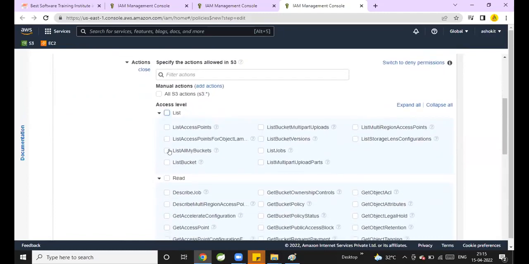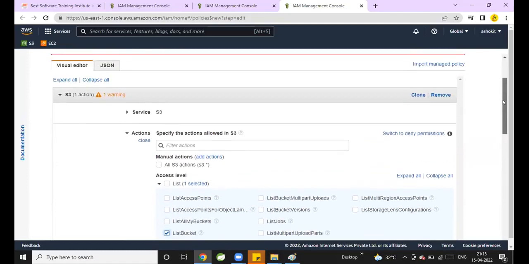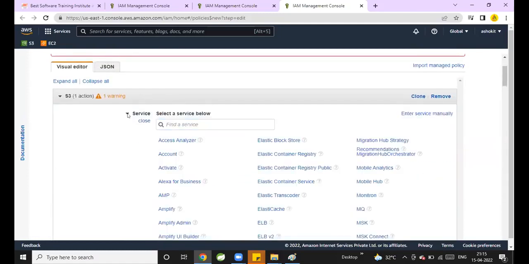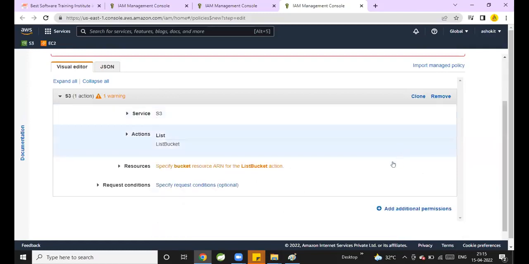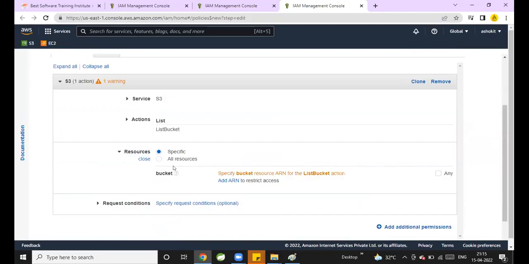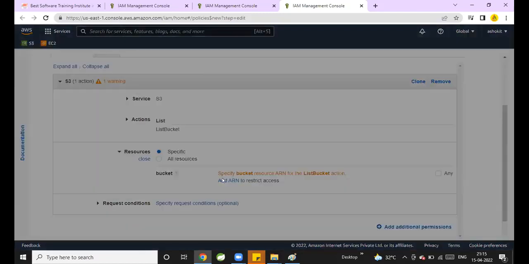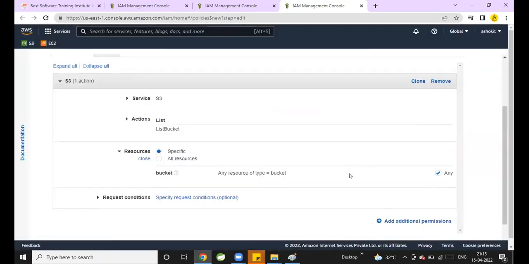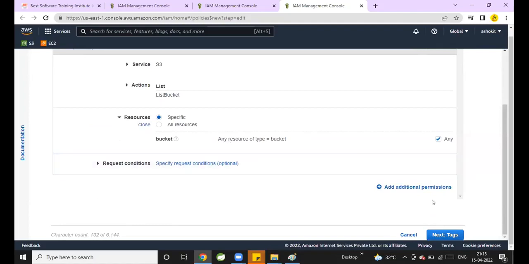If I select this list bucket, where is the resource? In the bottom, resource. Specific resource, add ARN to restrict access. Bucket name, any bucket. Whatever bucket is available, I'm giving the access for any bucket.